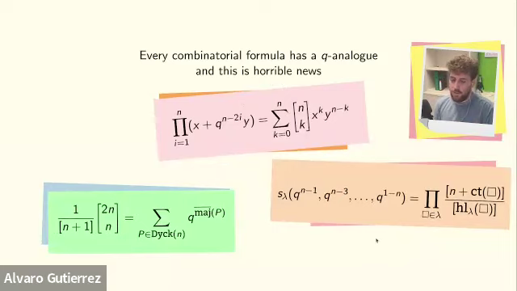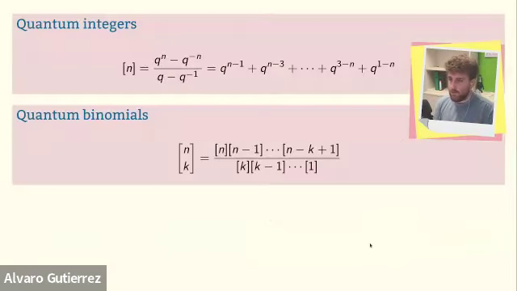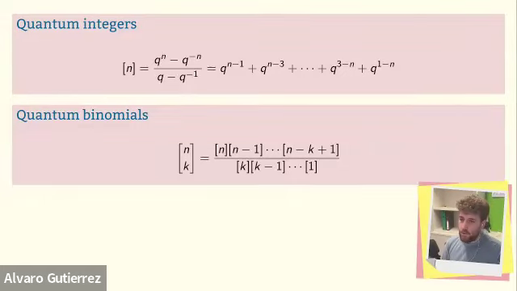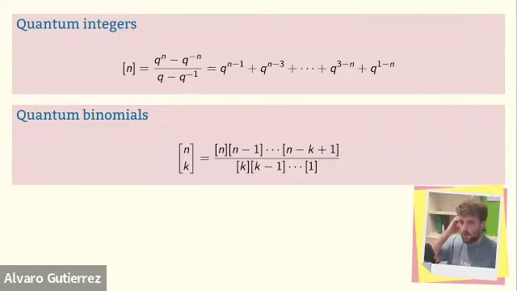But before that, let me set up some ground definitions. I'm going to be working with quantum integers and quantum binomials. So I think before we were looking in the other talks at more combinatorial ways of defining q integers and q binomials. And I'm instead going to use this centered version. So these are not polynomials, but rather Laurent polynomials. If you like the other ones, then in every single formula that I present today, you will have to figure out what powers of q to add, but then the rest would be the same.